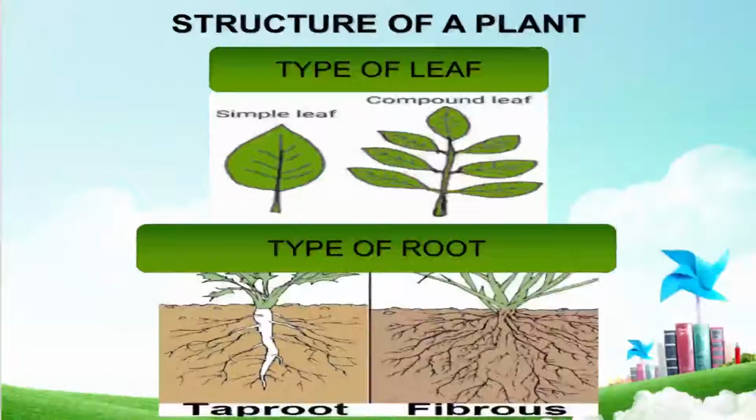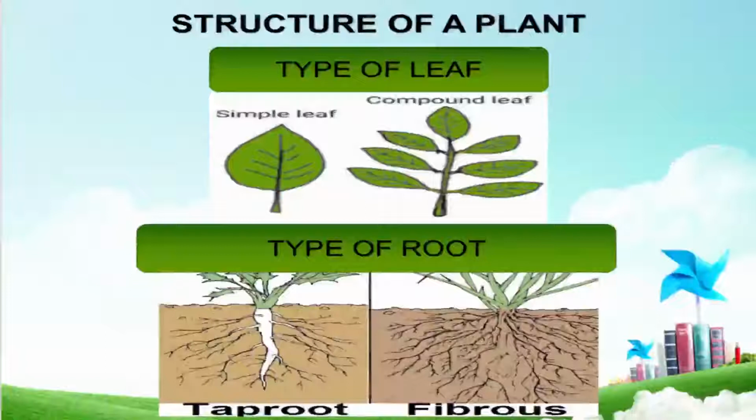Two types of leaves mostly we see. First is a simple leaf and another is a compound leaf. In the case of a simple leaf, this leaf is directly connected to the stem. This you can see clearly in the picture. And a compound leaf, this leaf normally you can see in the rose plant.